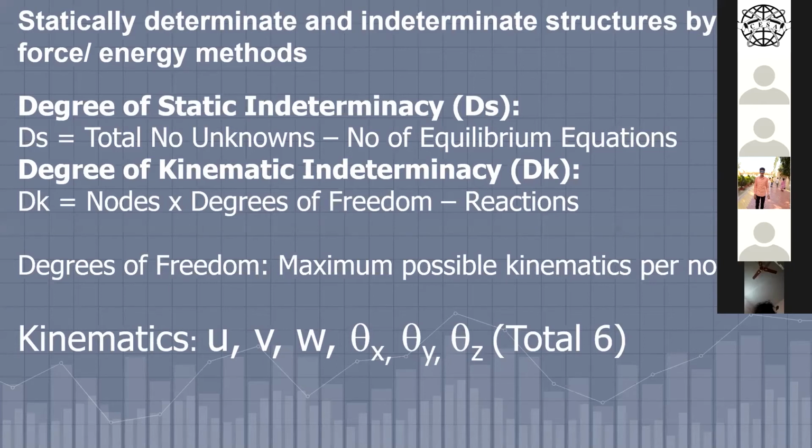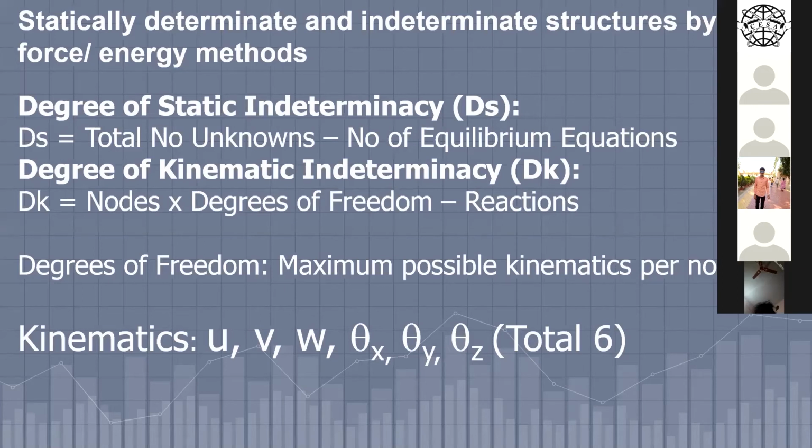The fixed support means the node where the fixity is there does not allow the structure to move in any direction. Also, it is not allowing the structure to rotate. Rotation is not allowed. Linear displacement not allowed, angular displacement also not allowed. But in the simple support, yes, the vertical displacement is not allowed, horizontal displacement is allowed, and rotation is allowed. So there are different types of supports and different types of displacement which may or may not be allowed.